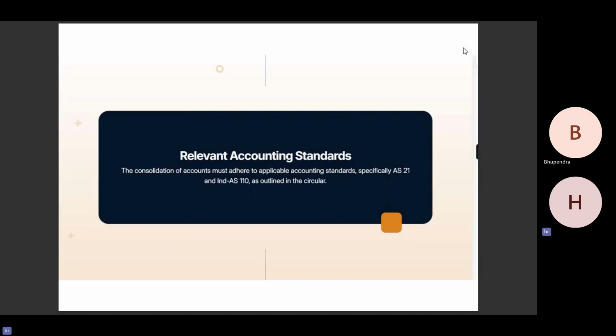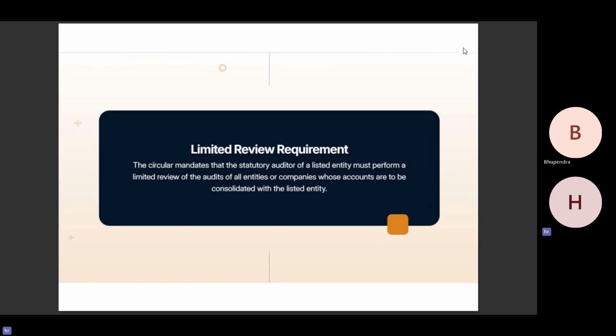The consolidation of accounts must adhere to the applicable accounting standards, especially AS 21 or Ind AS 110, whichever is applicable. The circular mandates that the statutory auditor of a listed entity must perform a limited review on the audits of all entities or companies whose accounts are to be consolidated with the listed entity.